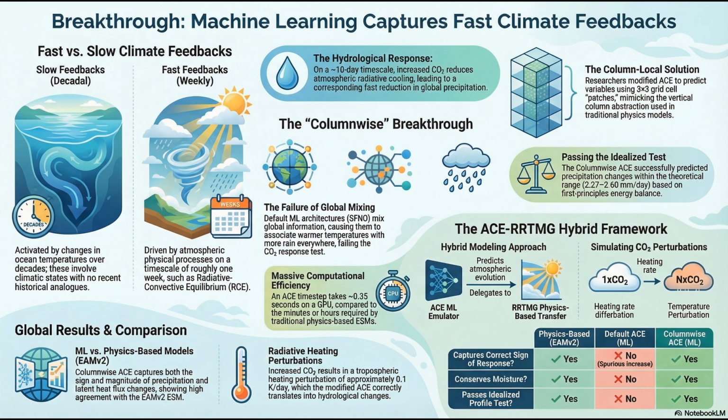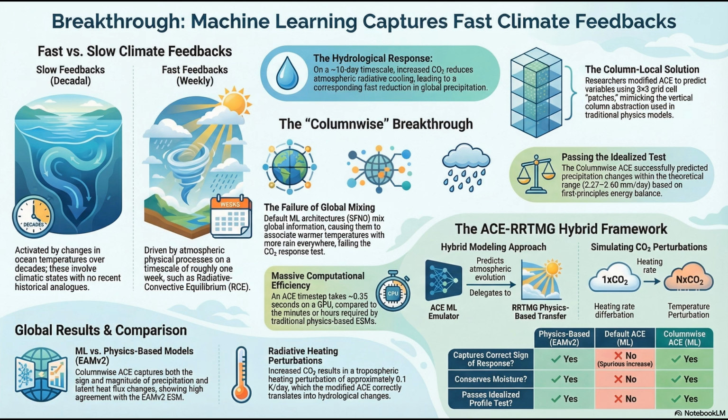You can mathematically convert that required energy shift into the sheer mass of water needed to produce it. Oh, so directly translate. Yes. When you do that conversion, it dictates that the precipitation must drop by an amount between 2.27 and 2.60 millimeters per day. That is incredibly elegant. You don't need a supercomputer or a complex physics loop to run that benchmark. You just apply the dipole heat, run the model, and if the global precipitation doesn't drop by exactly 2.27 to 2.60 millimeters per day, your model is violating the fundamental conservation of energy or water or both.